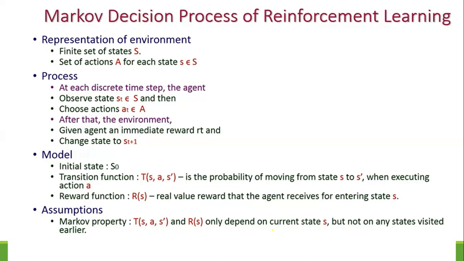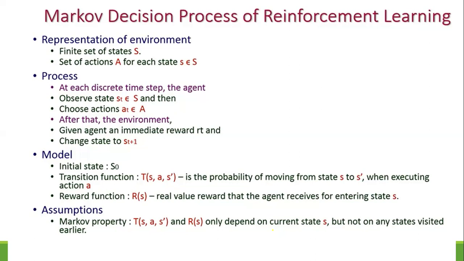After the action, there is a change, and we get a reward or a penalty. The initial state will be S. For the transition, starting from S we take action A and get an output S dash, that is, we go to the next state S dash.